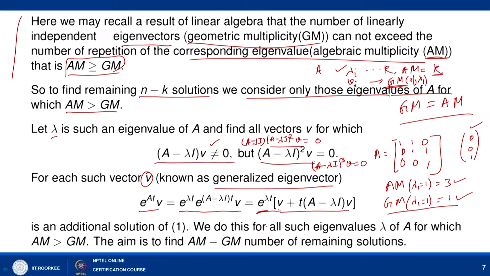So, what we have shown is that if we choose v in this way, then e to the power A t v can be written as e to the power lambda t v plus t (A minus lambda I) v, and this will work as an additional solution of 1. We do this for all such eigenvalues lambda of A for which Am is strictly greater than Gm, and the idea is to find the remaining Am minus Gm number of solutions.